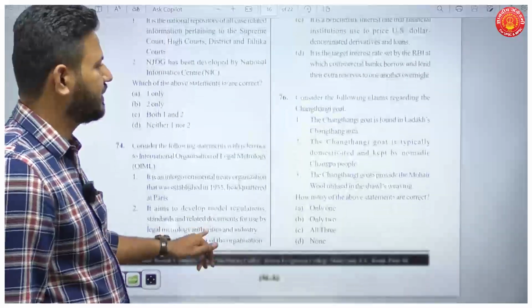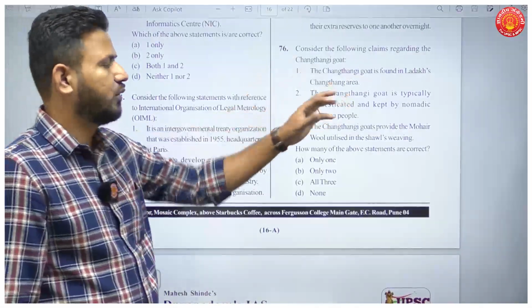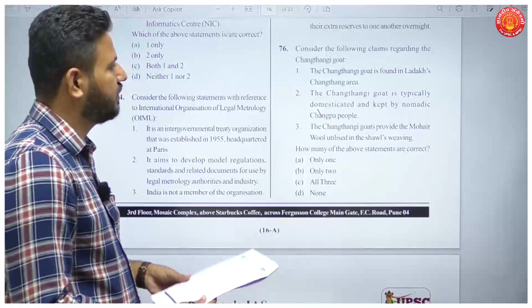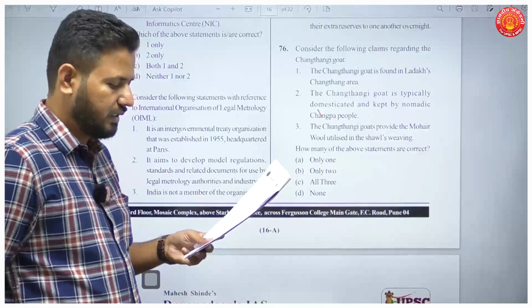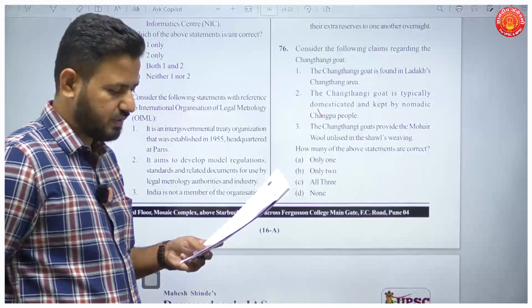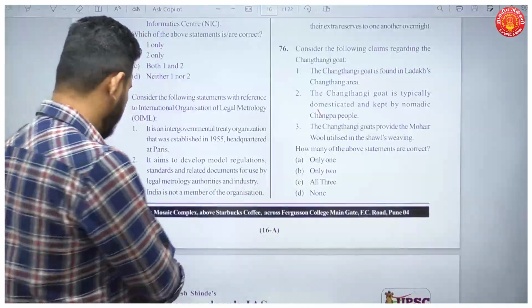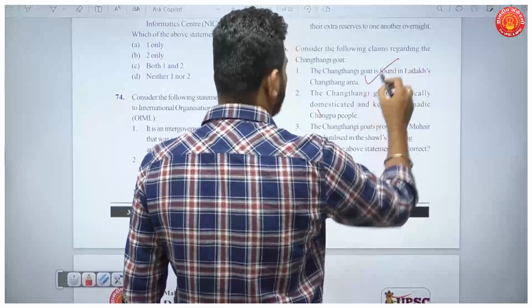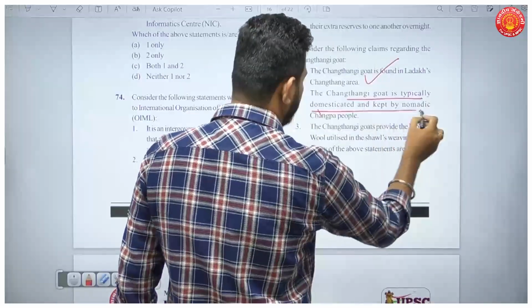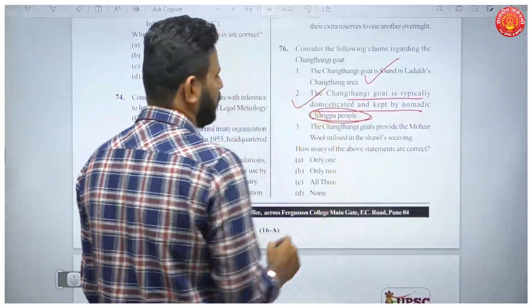Now question number 76. Again, a very important question. You must be reading about this question in the current affairs. Consider the following claims regarding Changthangi goat. The first statement is Changthangi goat is found in Ladakh's Changthang area. This statement is correct. Okay. Then Changthangi goat is typically domesticated and kept by nomadic Changpa people in Ladakh, this is also true.